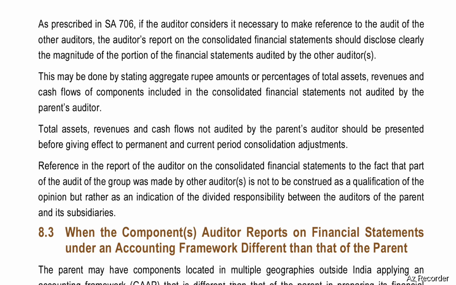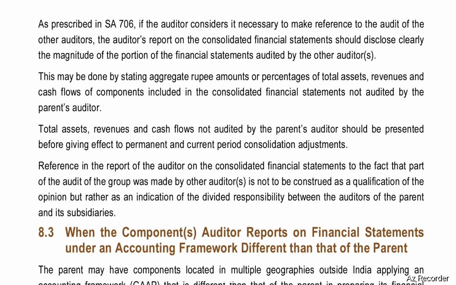Total assets, revenues, and cash flows not audited by the parent's auditor should be presented before giving effect to permanent and current period consolidation adjustments. Reference in the report of the auditor on the consolidated financial statements to the fact that part of the audit of the group was made by other auditor or auditors is not to be construed as a qualification of the opinion, but rather as an indication of a divided responsibility between the auditors of the parent and its subsidiary.